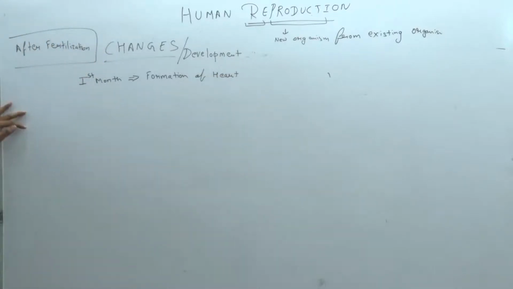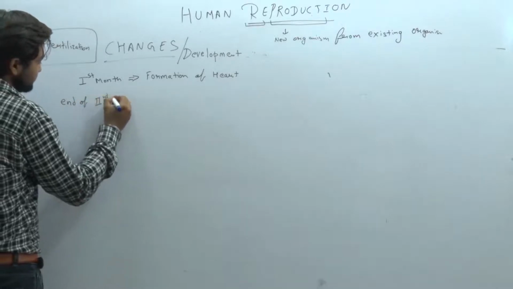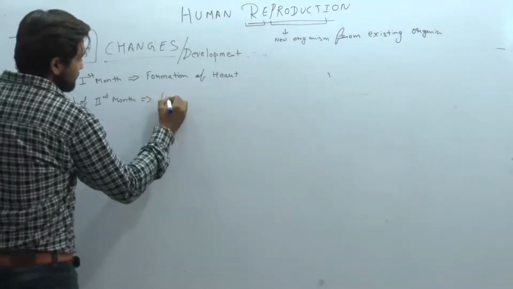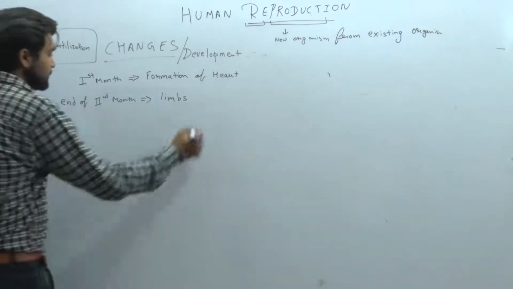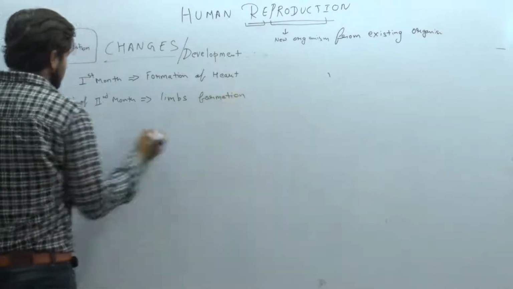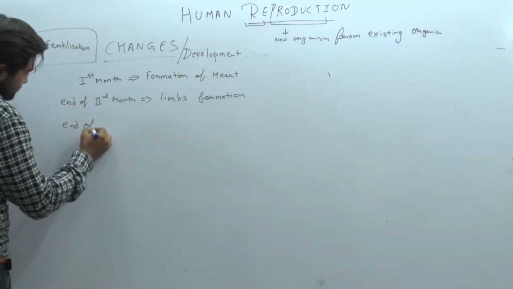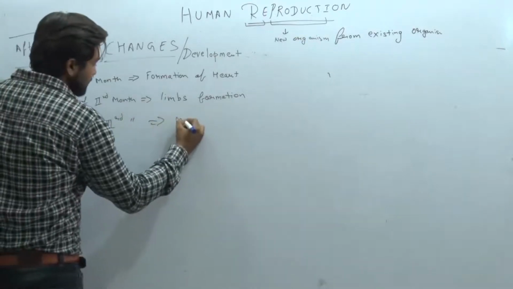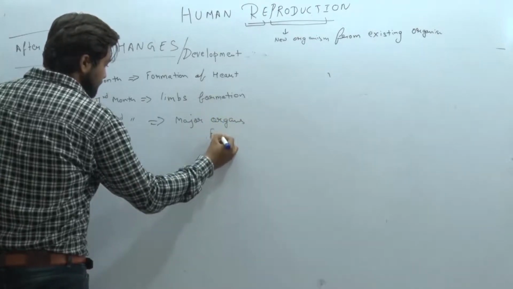Clear? At the end of the second month, limbs are formed. Limbs means the hands and the legs are formed. Next, at the end of the third month, major organs are formed.